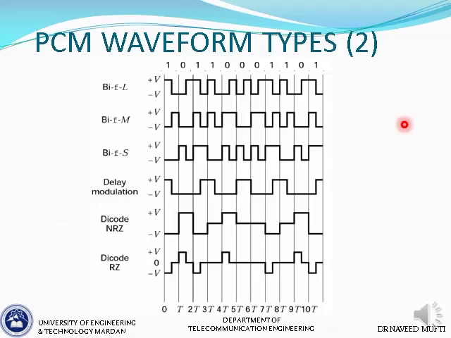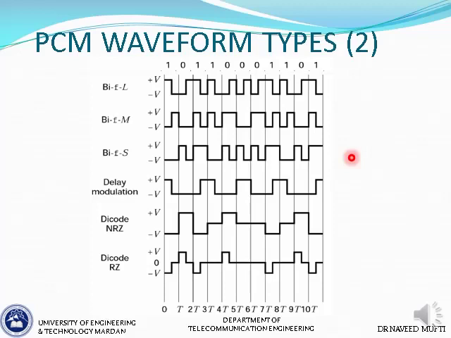You can verify that all the half time transitions are coming when we have 0, and there are no half time transitions when we have 1s, as you can see here. So that is biphase space.